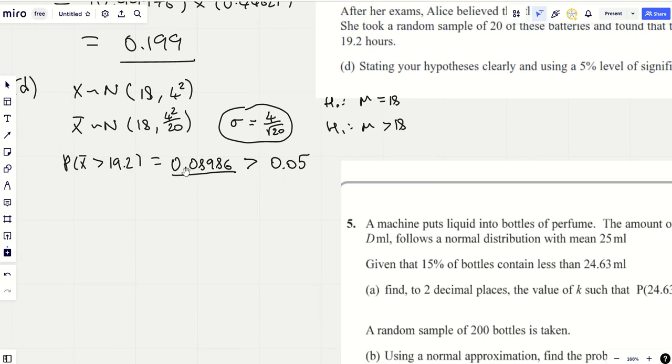Now, we've got higher than 5%, therefore we're going to accept H0, reject H1. Well, we'll just put accept H0. Insufficient evidence to suggest that the mean has increased. You can say it either way round.